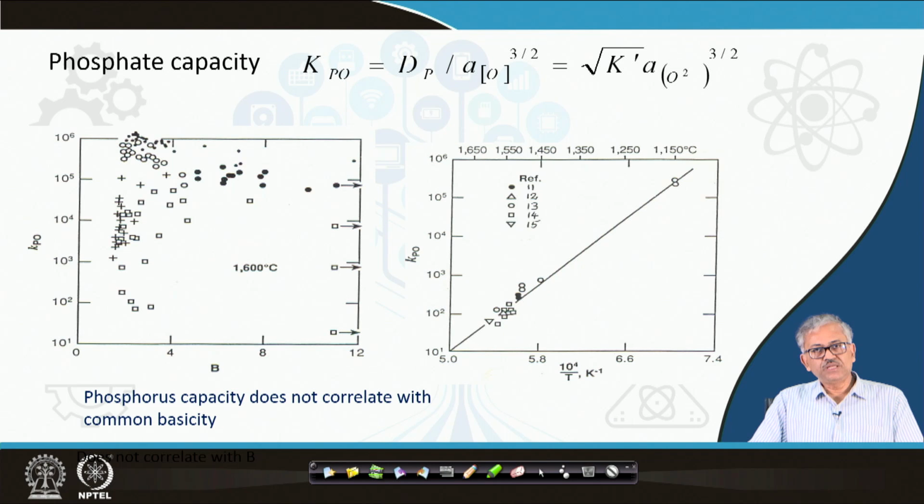What does it mean? It means all the basic oxides are not equally efficient in retaining the phosphorus in the slag. Only a few basic oxides are responsible for retaining the phosphorus in the slag, not all the basic oxides. Otherwise, it could have held a very good correlation, but there is no correlation at all.